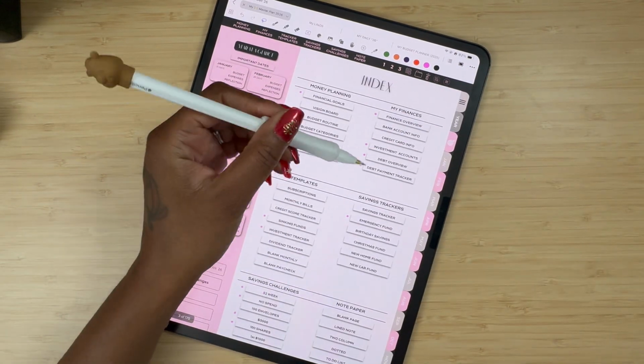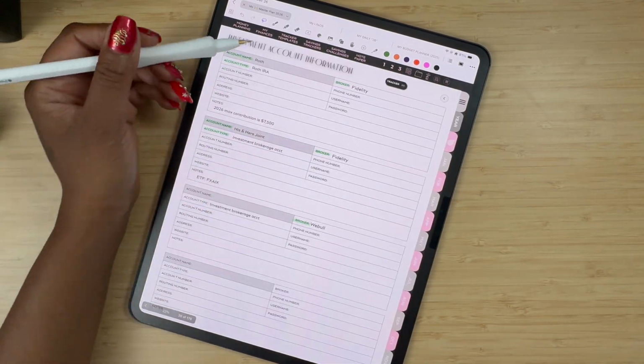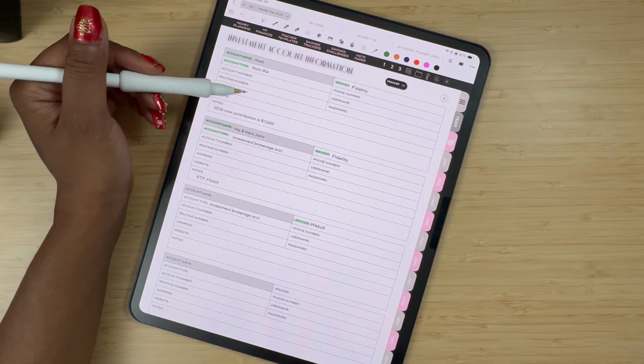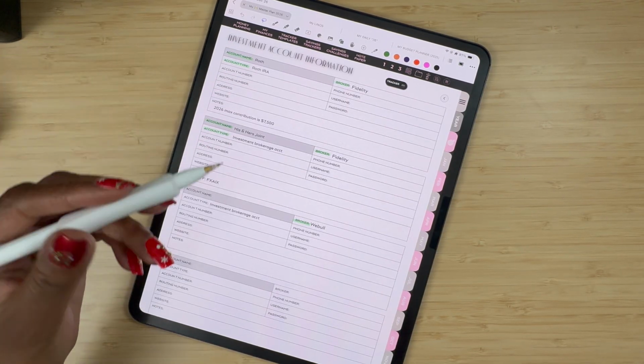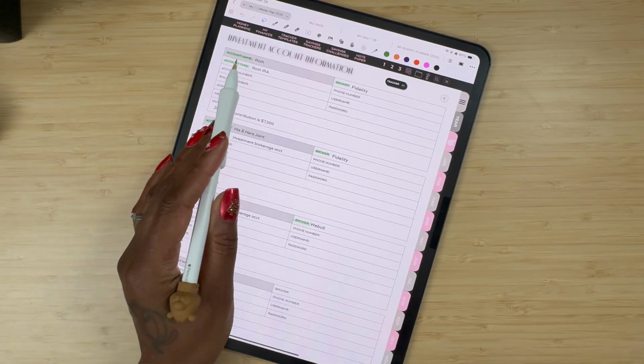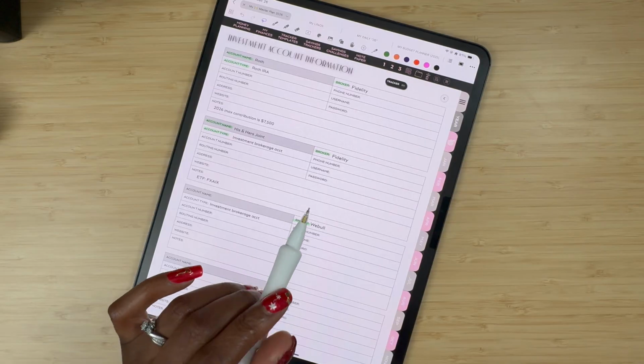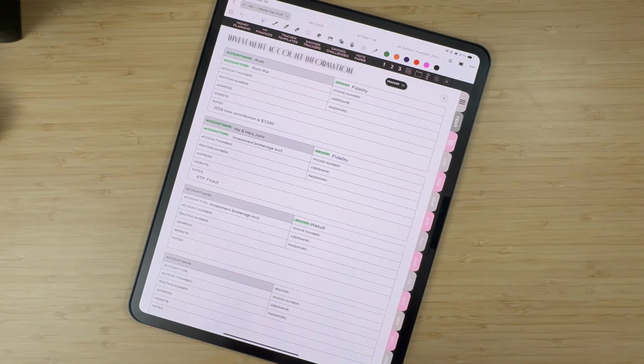Okay, so I wanted to go over, just for sake of time, I filled these in already, my investment account information. So these are the brokerage accounts that I have, and I just wanted to put here, this is my Roth. I put in a note. For those who don't know, for 2026, they did increase the max contribution to your Roth IRA to $7,500. It went from $7,000 to $7,500.